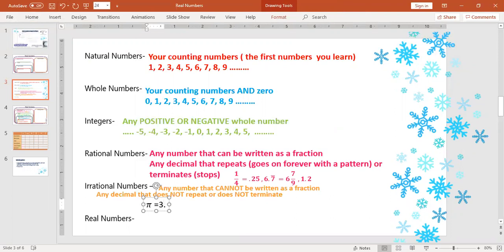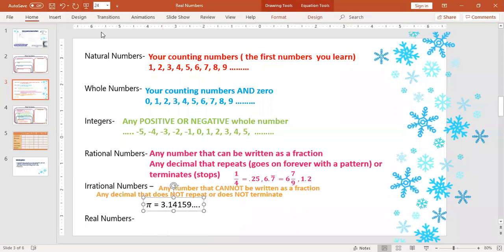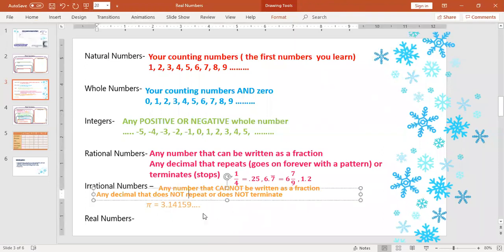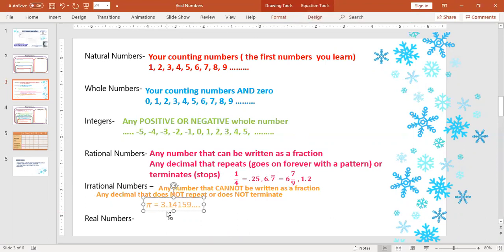Okay, just a few are 3.14159. Those are the most common digits we know, but it goes on forever. There's no pattern here, and it never stops. So that is an irrational number. That's what we're looking at with irrational numbers. If you put it in your calculator and you see it goes on and on and on with no pattern, that means we can't write this as a fraction, and it doesn't stop and it doesn't repeat.